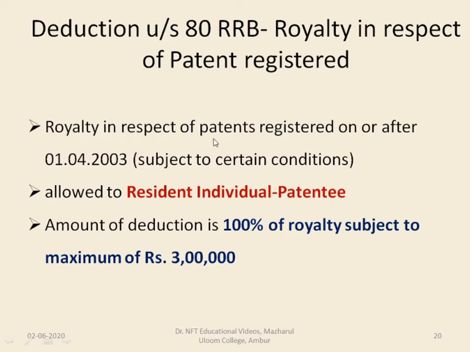So here, royalty in respect of patents registered on or after 1/4/2003 is subject to certain conditions. It is allowed to a resident individual patentee. Amount of deduction is 100% of royalty subject to a maximum of 3 lakhs. So in case the person holds a royalty in respect of a patent registered, he can claim deduction to the extent of 3 lakhs.